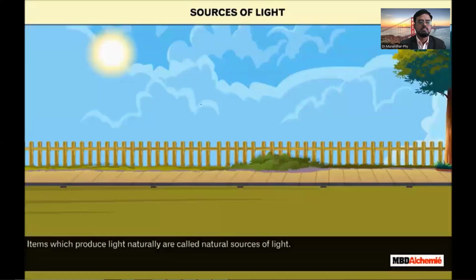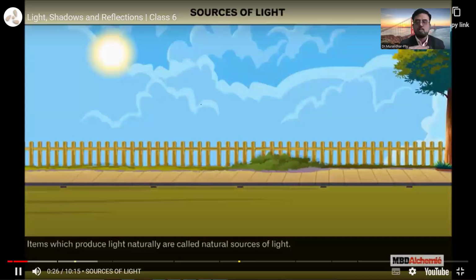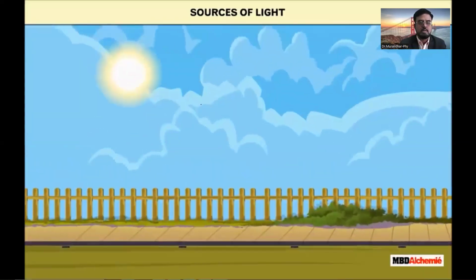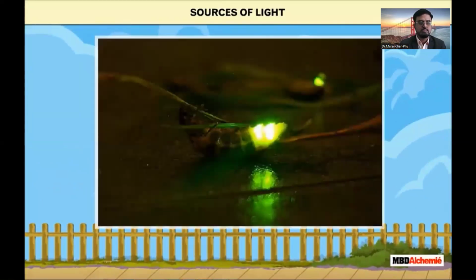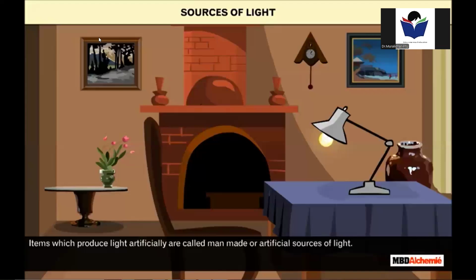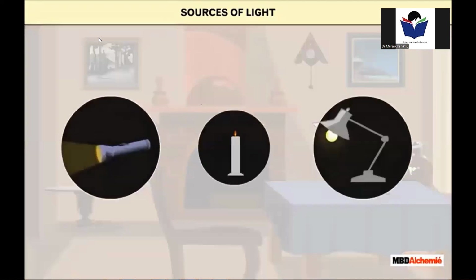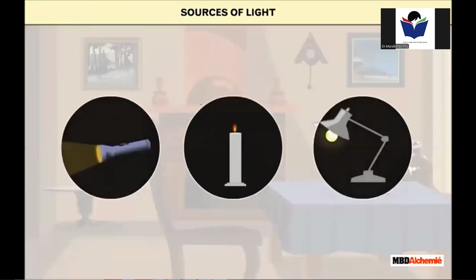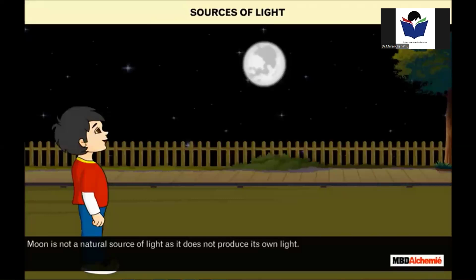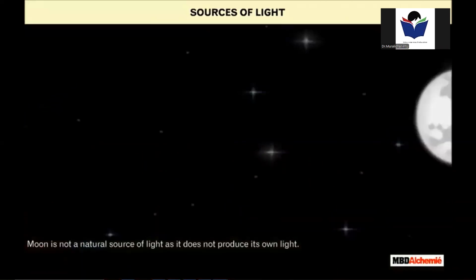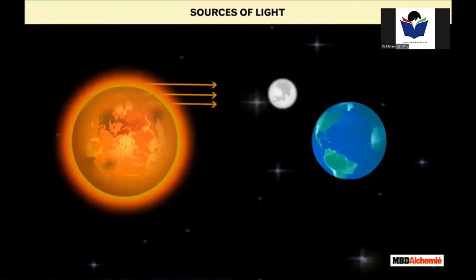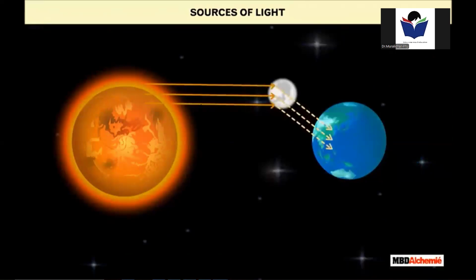Items which produce light naturally are called natural sources of light. For example, sun and glowworm. Items which produce light artificially are called man-made or artificial sources of light. For example, torch, table lamp, and lighted candle. Moon is not a natural source of light as it does not produce its own light. The sunlight that falls on it makes it look bright.